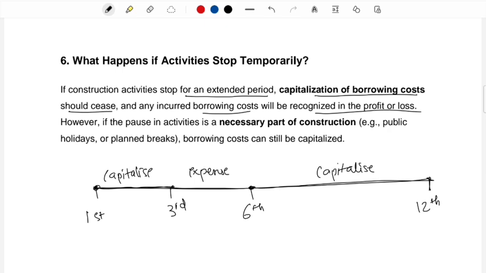You must ensure that activities necessary to construct the asset are being commenced and the expenditure, i.e. the borrowing costs, are being incurred. All right. However, if the pause in activities is a necessary part of the construction, for example public holidays or planned breaks, borrowing costs can still be capitalized.